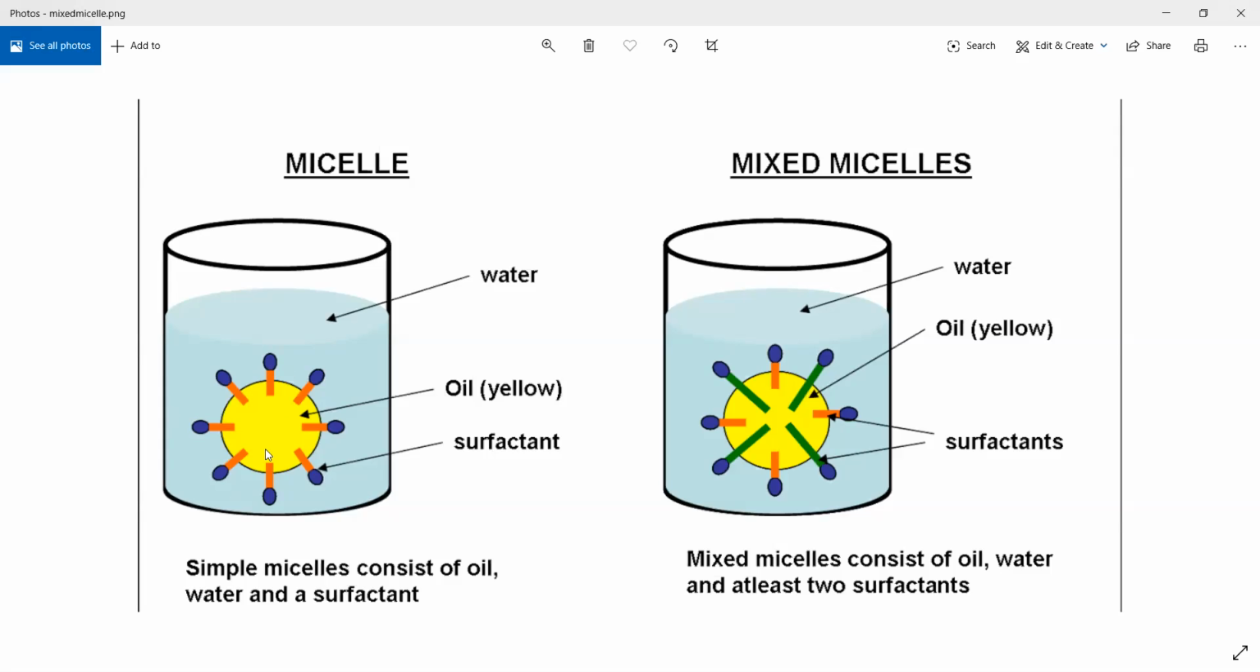Now this is a simple micelle because it only has one surfactant and only one type of fat molecule. A mixed micelle will have several different types of molecules and sometimes several different types of surfactants as well, meaning different types of molecules that make sure oil is getting emulsified in water. Okay, to put it in a more technical way.